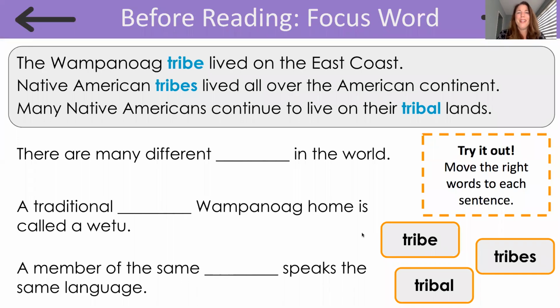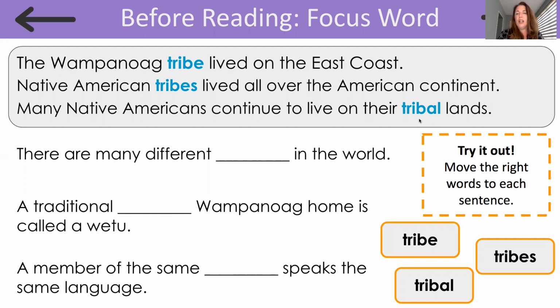Hi, readers. Today we're going to continue reading about our focus topic, Native Americans. And before we get to work reading our article a day, let's take another look at our focus word, tribe. Now, the word tribe is written in this first sentence here. And if you notice, this word looks a lot like the word tribe. However, there's an S at the end. So the S is showing us that there's more than one.